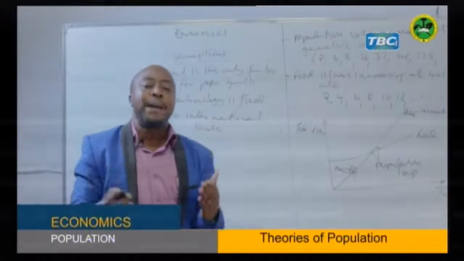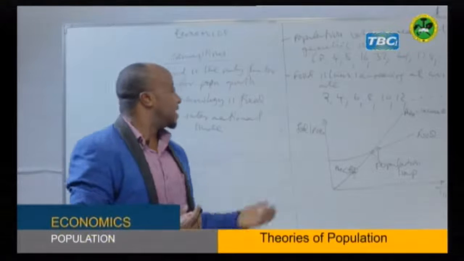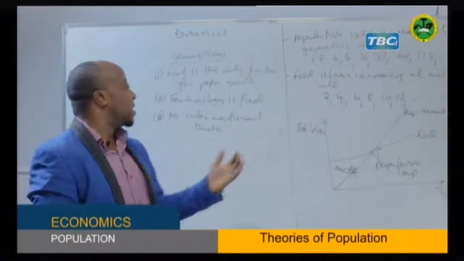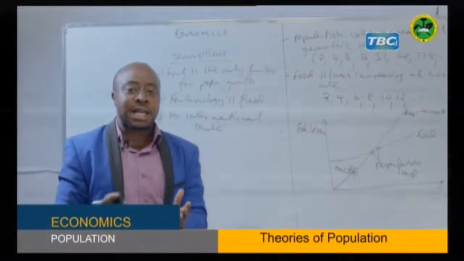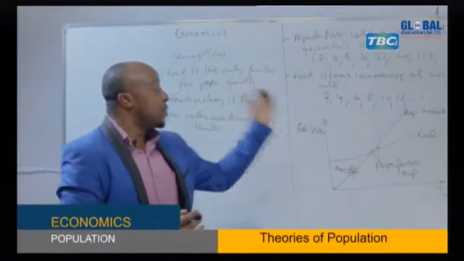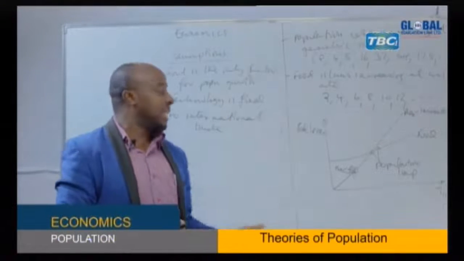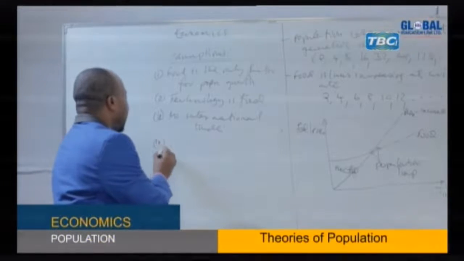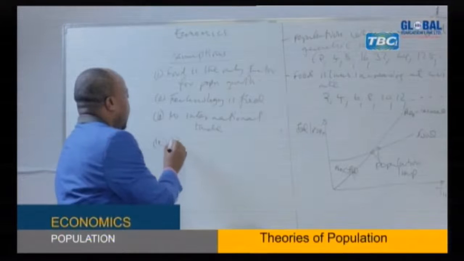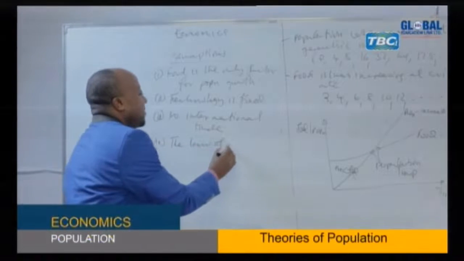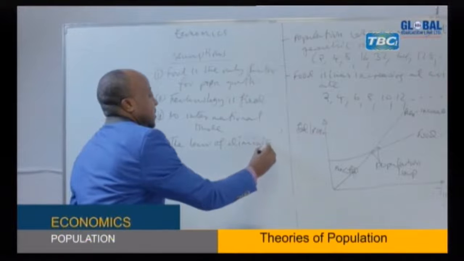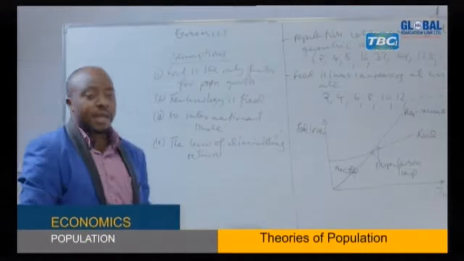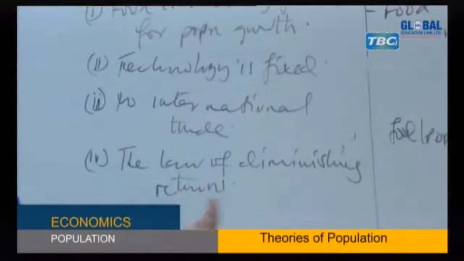That a country is depending only from domestic production. It is not importing food from other countries, but also it is not exporting food to other countries. So what is produced, it is consumed domestically, so that to reach a time when the food produced will not be enough to feed that population. This is one of the factors also. But also, according to Malthus, he assumed the law of diminishing returns. It means Malthus is assuming the law of diminishing returns to take place.